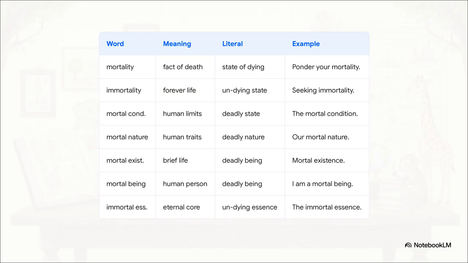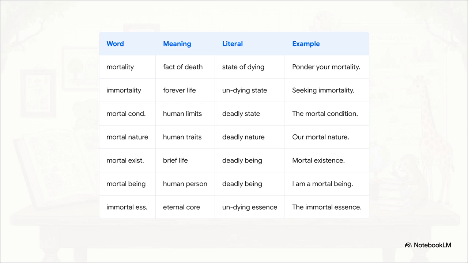They are all over this exact same route to debate the big questions. Thinkers across centuries have argued endlessly about our mortal nature versus our immortal essence. Like, are we merely a mortal being trapped in a mortal condition, constantly grappling with our own mortality? Or is there some hidden pathway to immortality beyond our mortal existence?